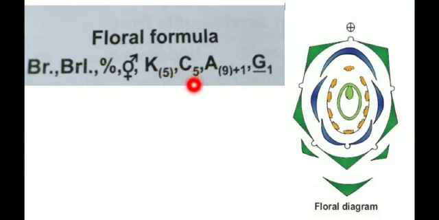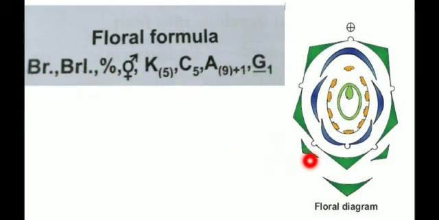Without a bracket we mention the corolla. And the androecium is diadelphous. So nine are in one bundle and the remaining one anther is free. Nine are in the bracket and the remaining one is free without a bracket. And this one is the gynoecium, which is hypogynous, so the underline goes below the G, since the ovary is superior. Then only one locule is present, unicarpellary, so one. So this is the floral formula.